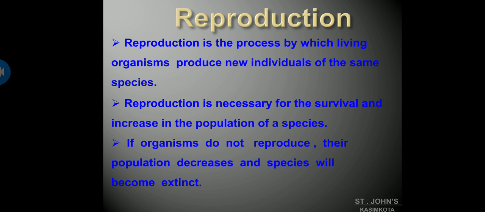When the old parents die, their sons and daughters keep living on this earth. These sons and daughters also reproduce by giving birth to more babies, and this process goes on. Yes or no? Your grandparents give birth to your parents, and your parents give birth to you, and you will give birth too. So this process goes on.